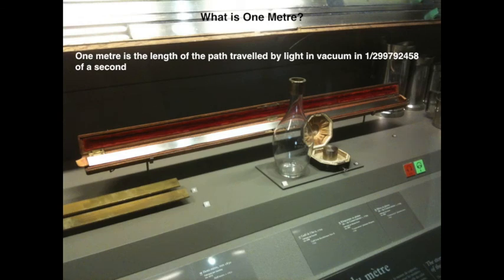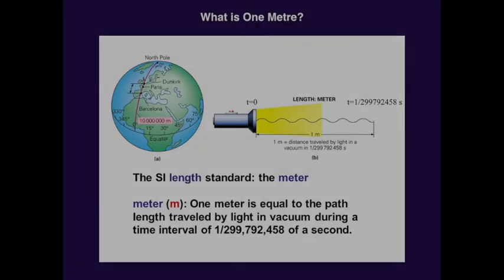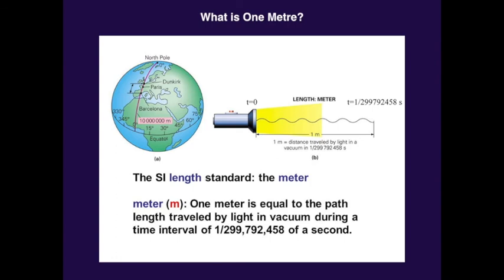Let us consider light traveling in vacuum with a speed of 3 × 10^8 meter per second. We find the time from which it has started to move, that is t = 0, till it reaches a time of t = 1/299,792,458 seconds.